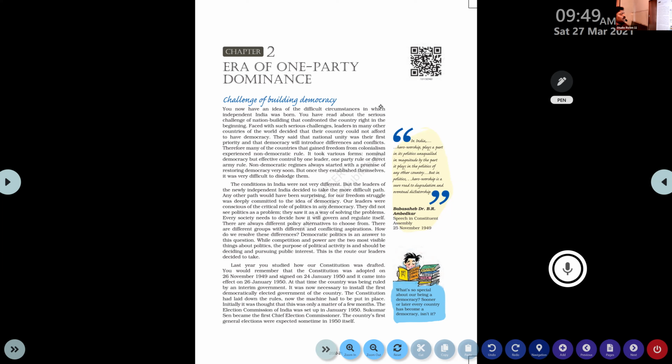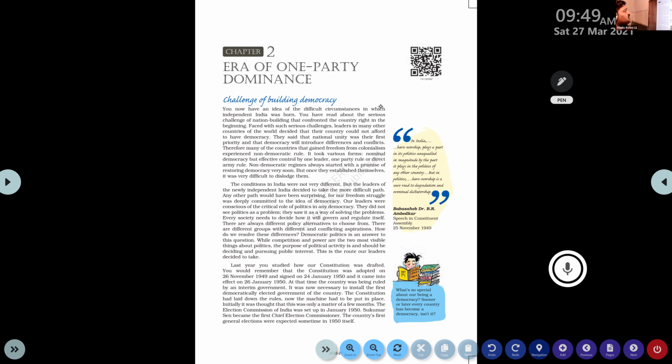At the same time, we know that in a vast country like India, a country with cultural pluralities and diversities, we want political parties to express the aspirations of different groups of people. Clear? What do you mean by aspirations? Development goals. Development goals are termed as aspirations. Different groups of people have different aspirations. Women have some aspirations, farmers have some aspirations, industrialists have some aspirations, and different caste groups have some aspirations.